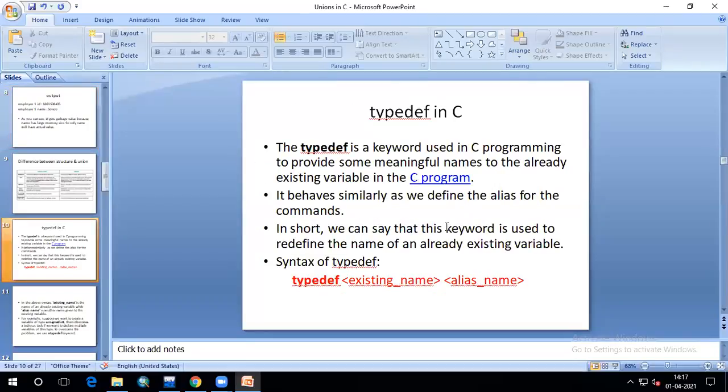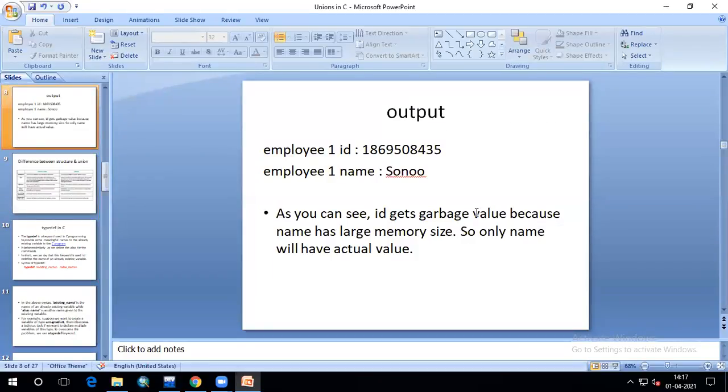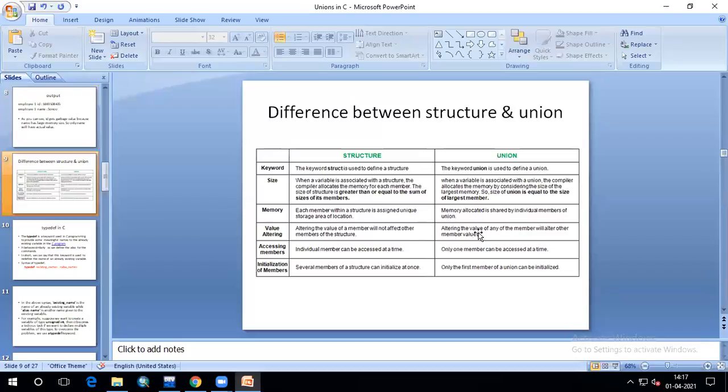But in the union, if you are entering a member value, then other members will be affected, because these variables are sharing the same common memory. So that's why when you are entering a value for name, the ID is going to be affected and overridden. So that is the meaning.